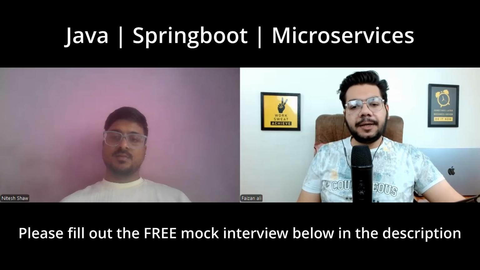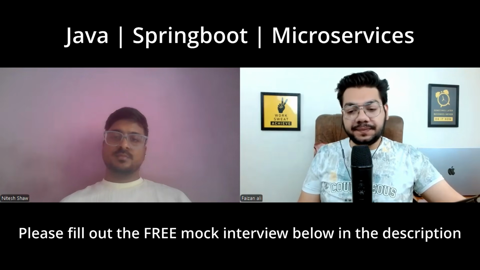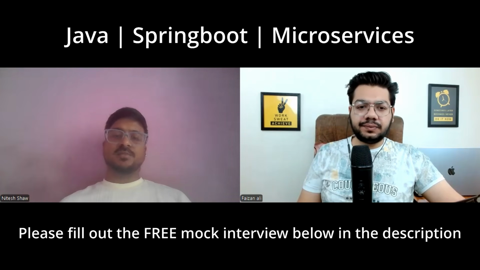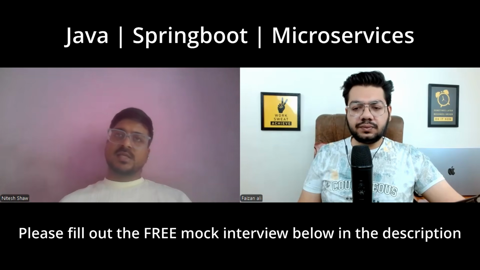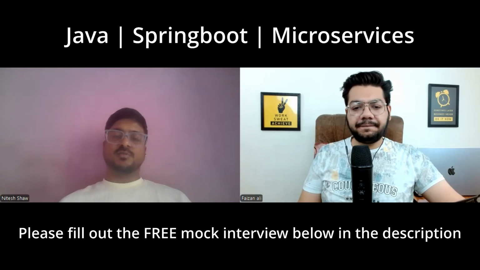How would you apply the circuit breaker pattern in a Spring Boot service? First, we need to configure it in the properties file. Secondly, the circuit breaker annotation is there, and inside that we have the fallback parameter. We need to provide whatever fallback we prefer. Like this, we can implement the circuit breaker pattern in microservices.